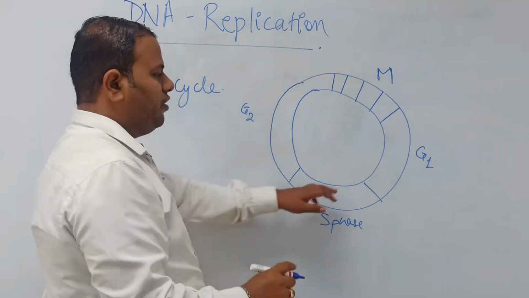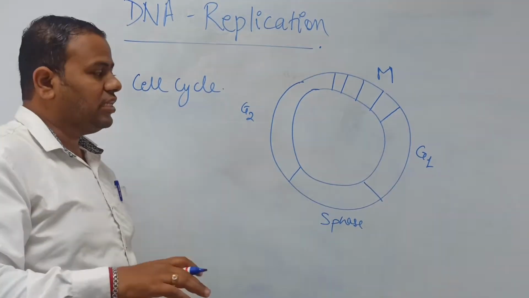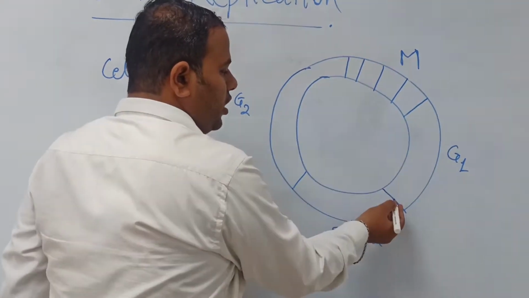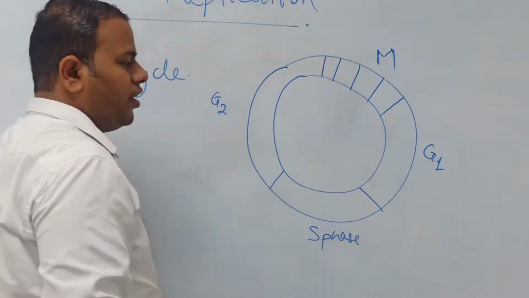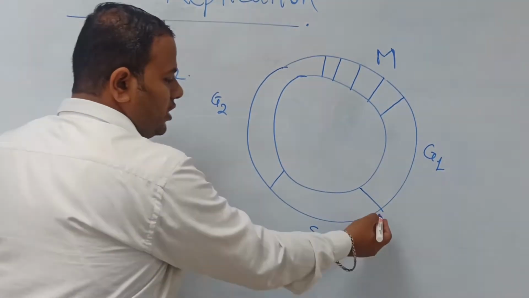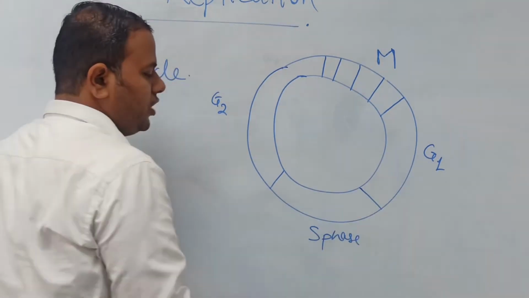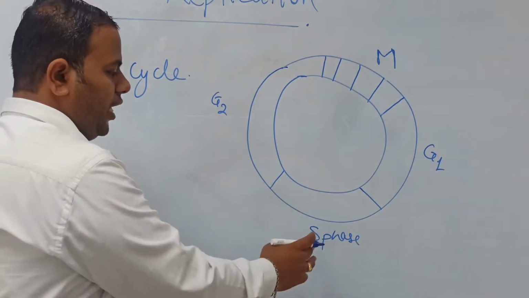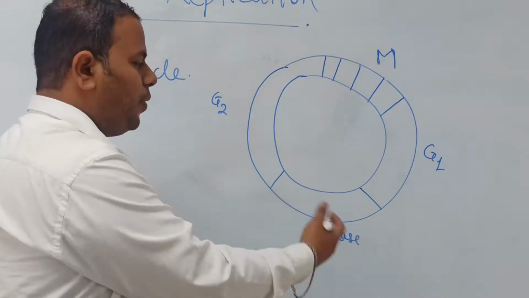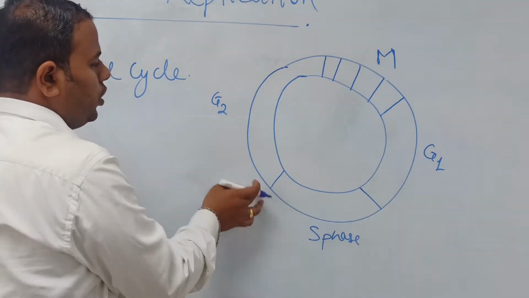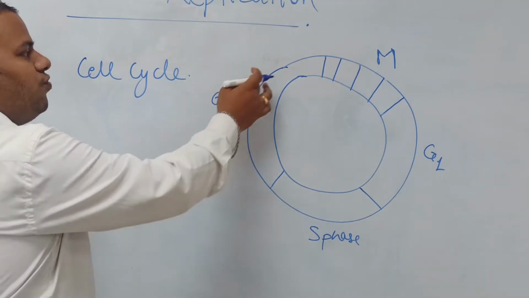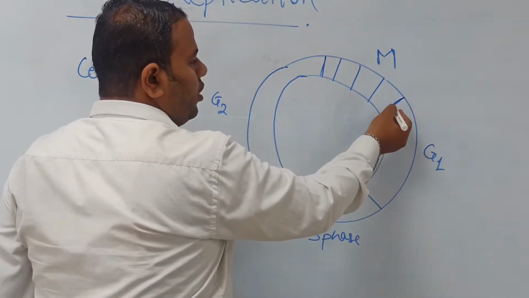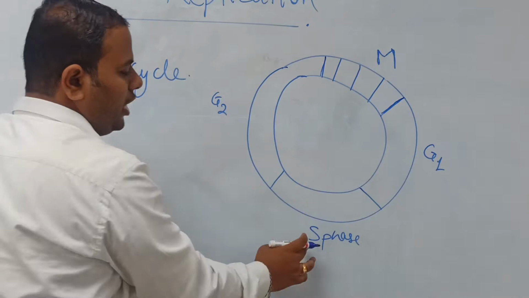So what is there in the G1 phase? In the G1 phase the cell starts to grow. Once the cell grows in size, the cell has lots of energy, so it goes for the synthesis of the genetic material, or the copying of the genetic material. That means the DNA replication process occurs in S phase, where the genetic material of the cell is replicated. After that the cell goes on to the G2 phase, where the cell prepares for cell division, and in the M phase the cell starts to divide. So the replication of genetic material takes place in S phase.